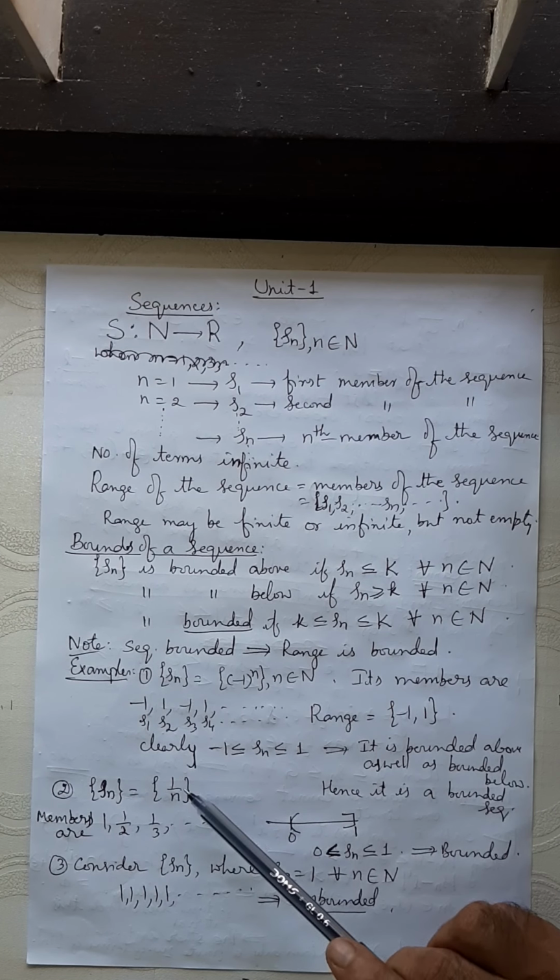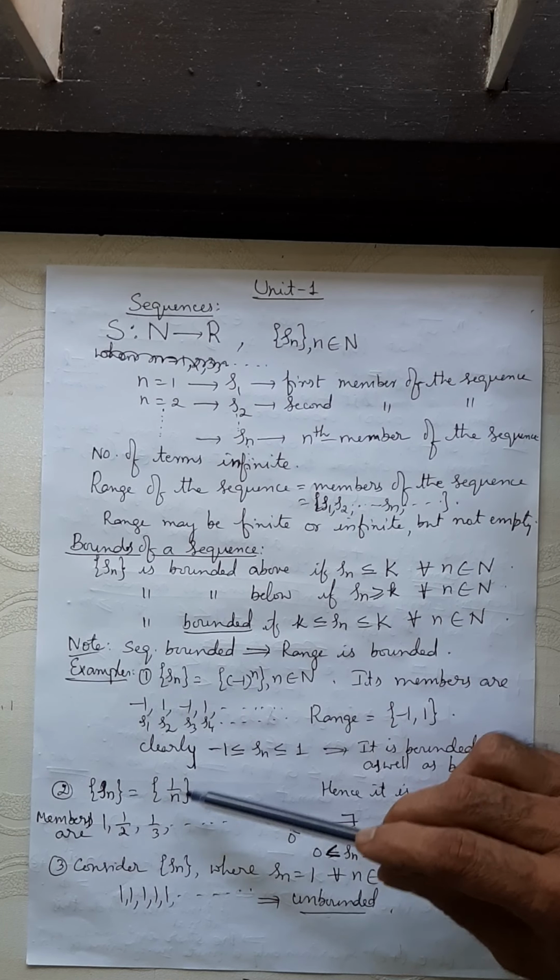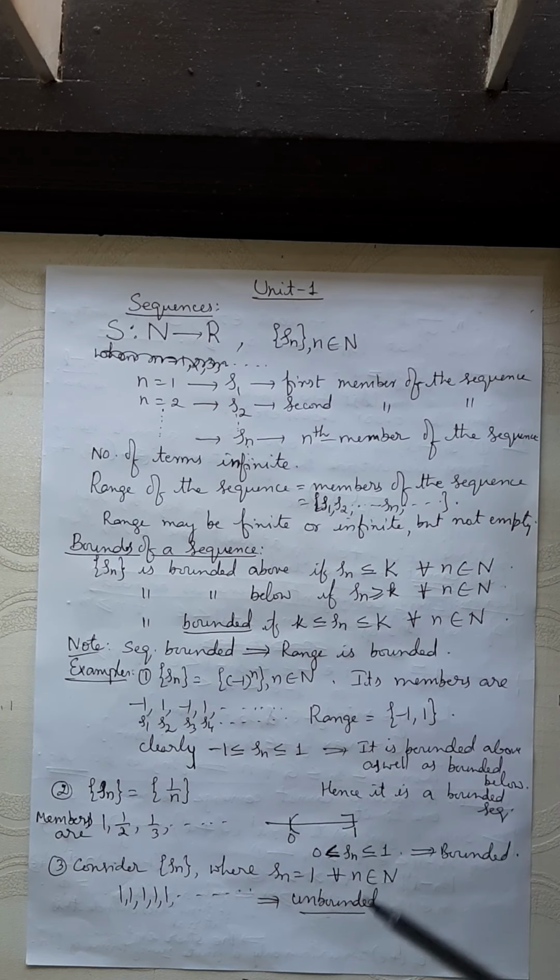Look into another example, 1 by n, sequence 1 by n. Assign values for n. When n equal to 1, it is 1 by 1, 1 by 2, 1 by 3, 1 by 4. As n is increased, 1 by n is getting reduced. Can it be ever 0? For any value of n, where the term is 0? No.